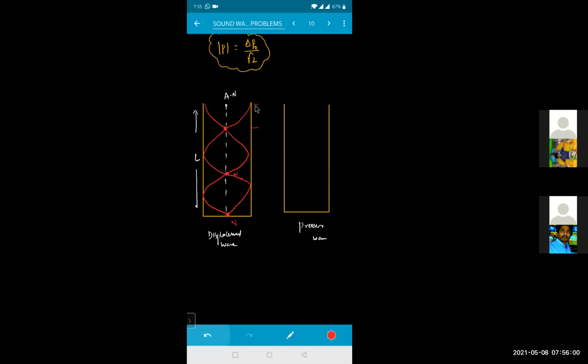That means the distance from here to here will become how much? Lambda by 4. This is from x is equal to 0. From here to here, this distance will become lambda by 2. From this node to this node, lambda by 2. And this node to this node will be equal to lambda by 2. Is that clear? And this is x is equal to L. It starts from x is equal to 0 and comes up to x is equal to L. This is the length of the pipe.